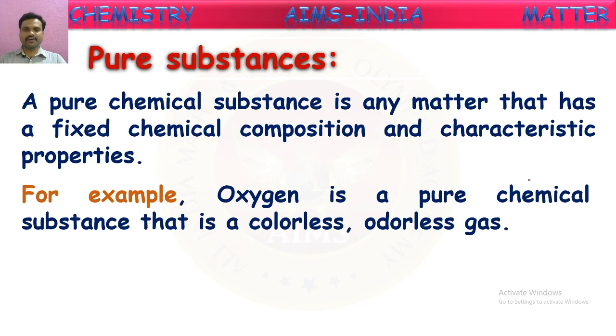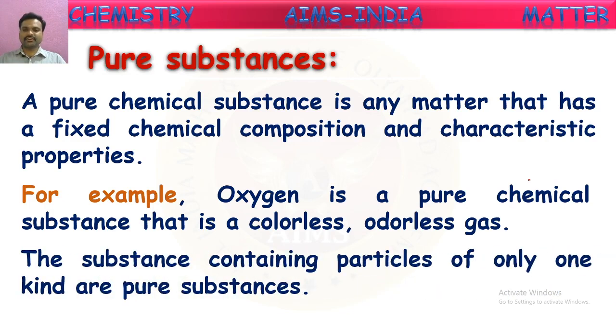For example, oxygen is a pure chemical substance. It is a colorless and odorless gas, because it is made up of only one kind of molecule. They are O2 molecules, oxygen molecules. So it is a pure substance and it has some characteristic properties: it is colorless, odorless, and it is a supporter of combustion. There are some peculiar properties that are unique to oxygen gas, because it is made up of only one kind of particle. Hence, it is a pure substance.